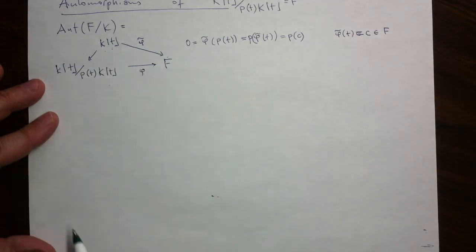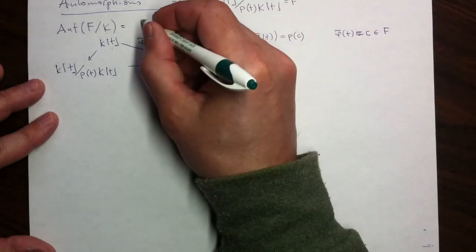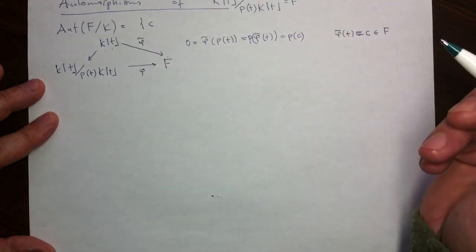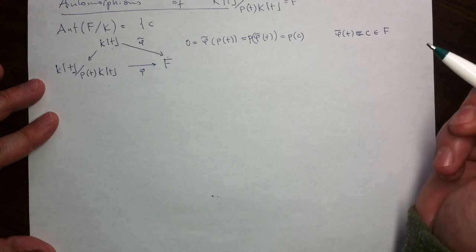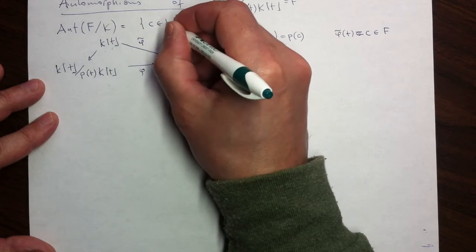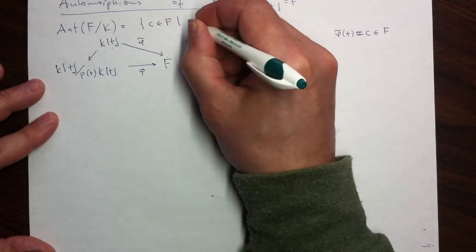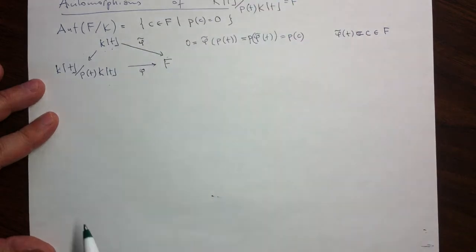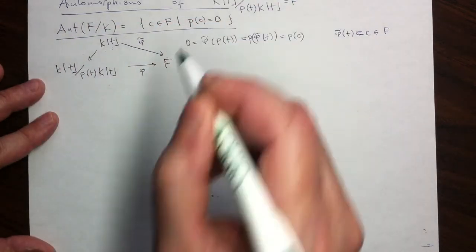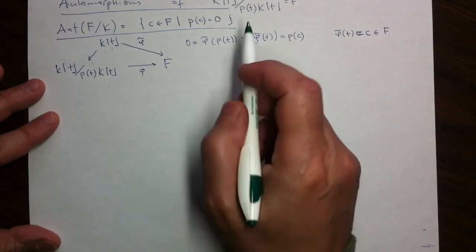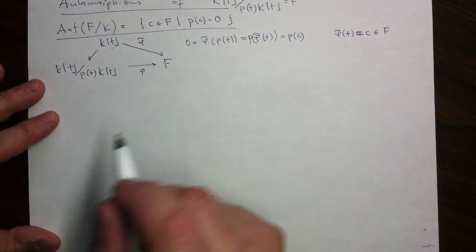So this little picture gives the answer that we can identify our automorphisms: they are labeled by roots of our polynomial p in this extension F. So there will be elements of this extension F which are roots of the polynomial p.